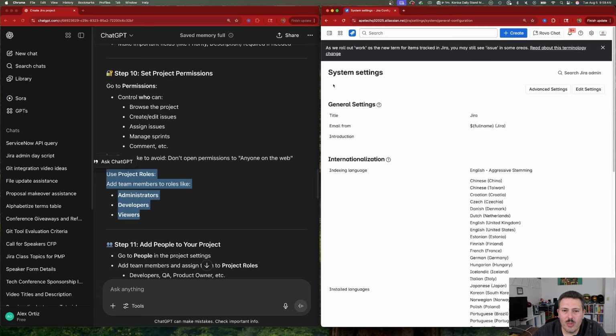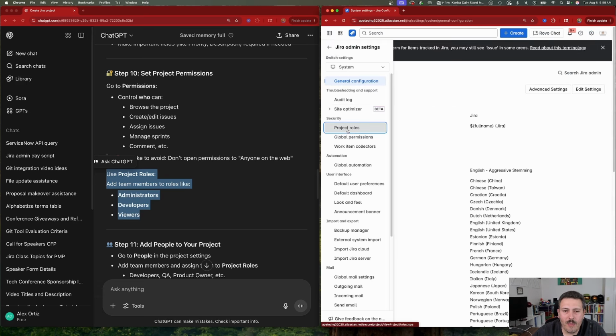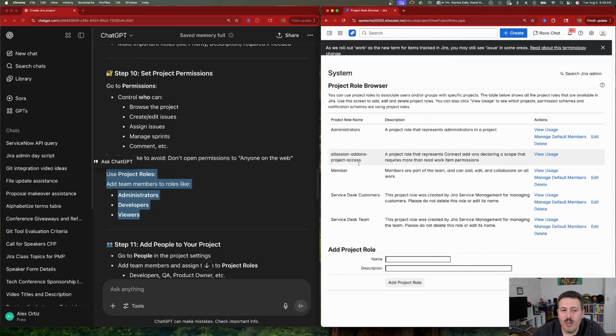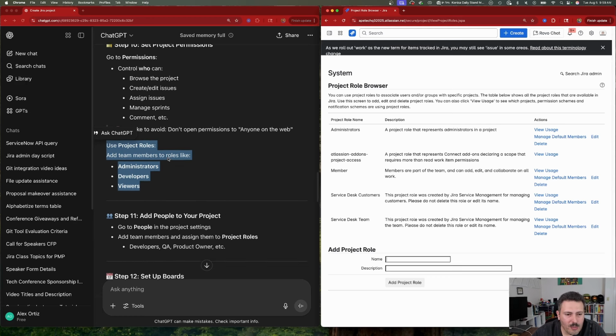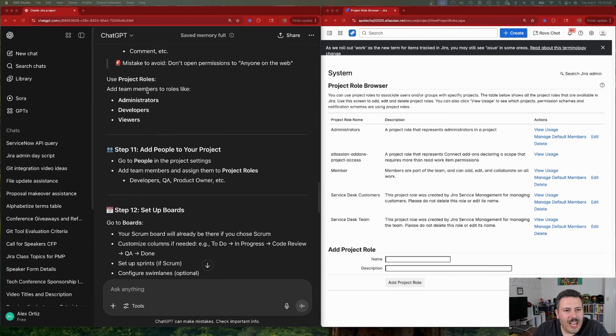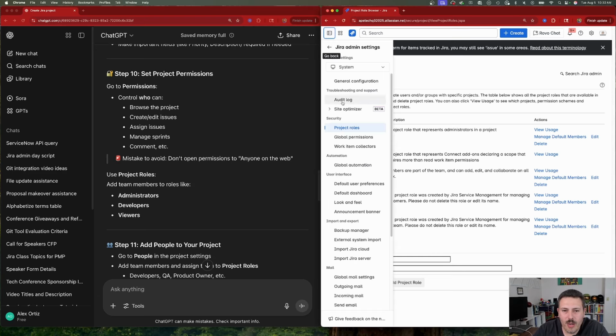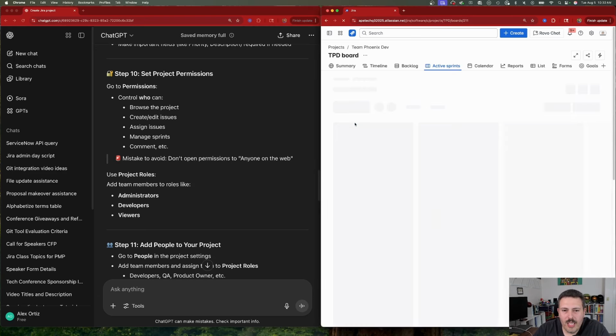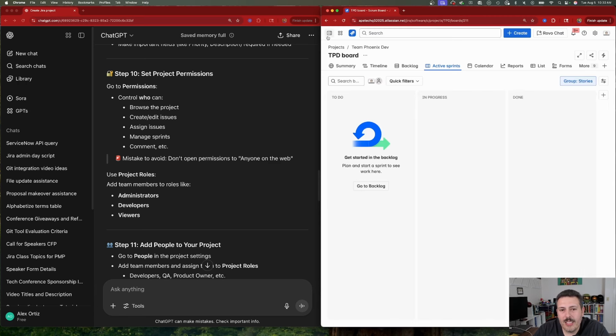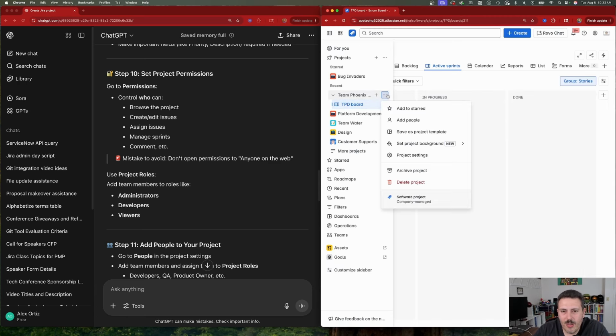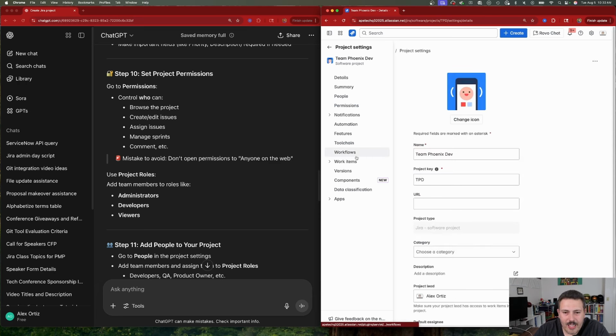We then need to go to the sidebar here and look at project roles. And we need to define roles like developers and viewers. They don't just magically exist. And then it's not very clear how you apply the role to the permission. So that's a pretty big miss from my observation as well. So I think step 10, we're not setting up well. The other part that's missing is how do you integrate these roles with the permissions? And so you normally need to go into your project. And once you're inside of your project, you've got to go and update the project settings, which given this new UI, we're just having to click an extra lot.